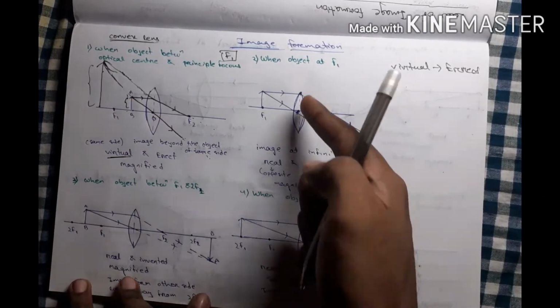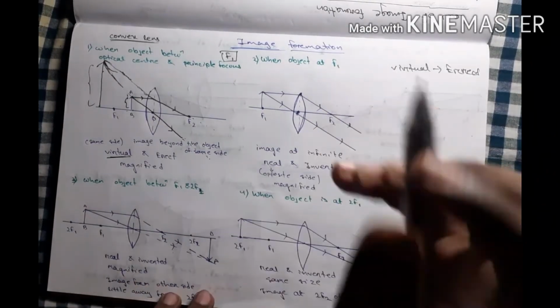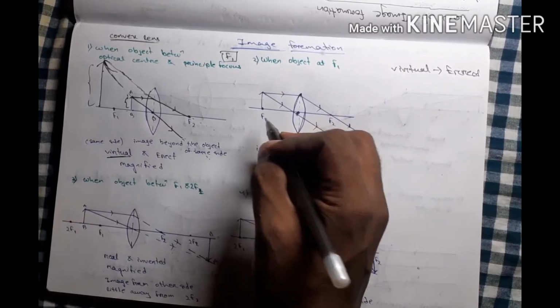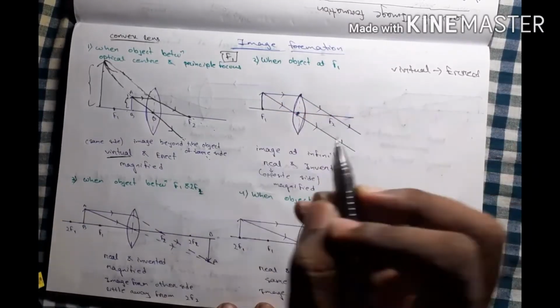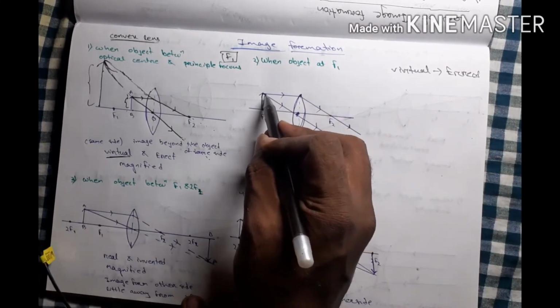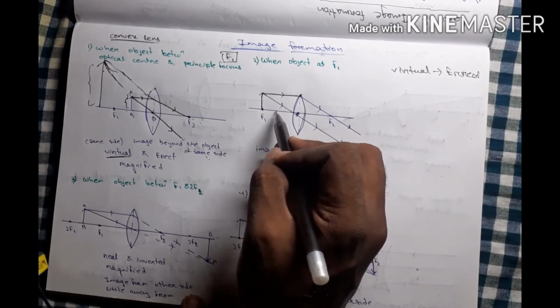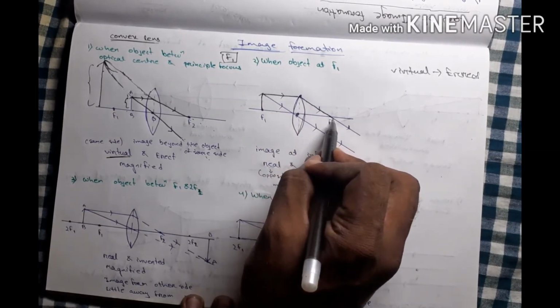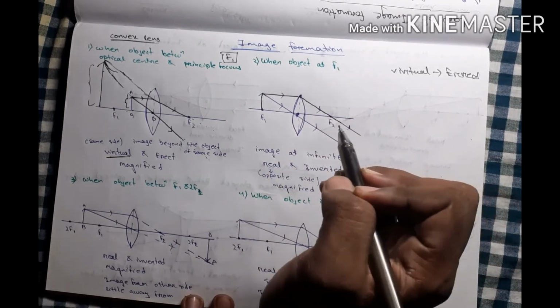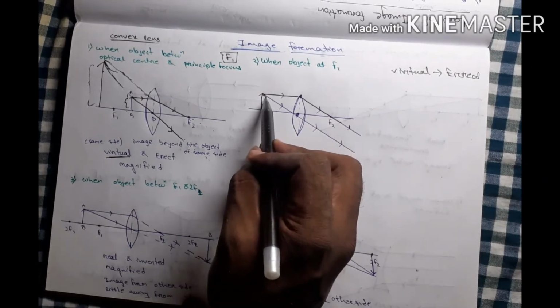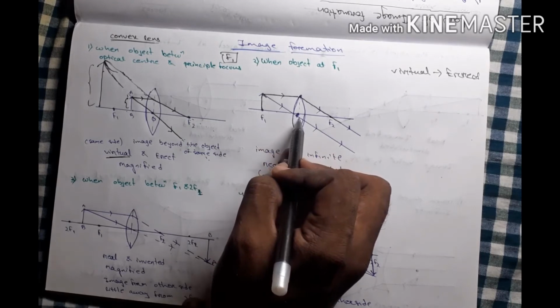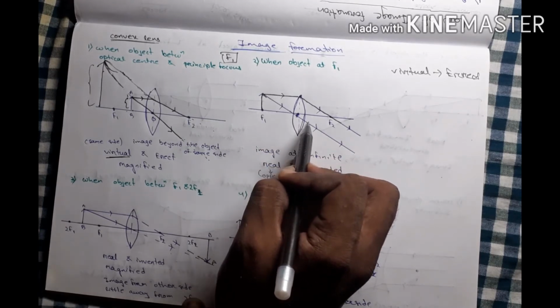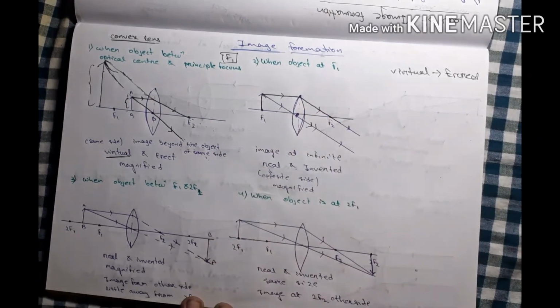Understand? Then go for when the object is at F1. It is F1 and it is the object, and the incident ray goes parallel to the principal axis. According to the first rule, it converges at the F2 point, and the ray passing through the optical center has no deviation, it goes straight.